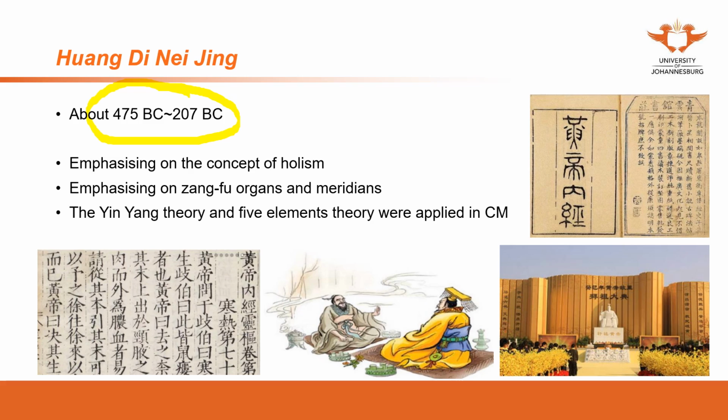So we see the patient, we see the pathogen, and we also need to consider the environment. Does the patient live in Joburg, or in Cape Town, or even in Durban? The different environments, the different locations where the patient lives, may affect their health.